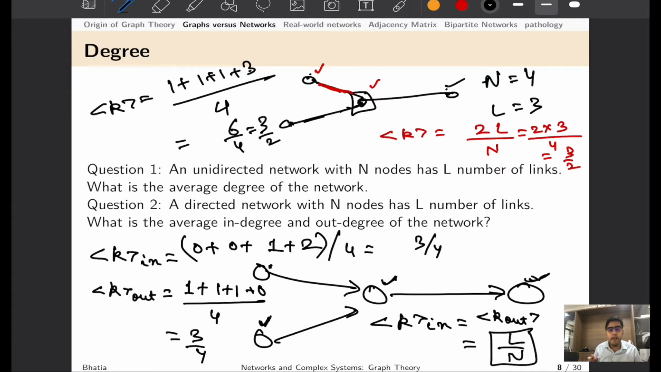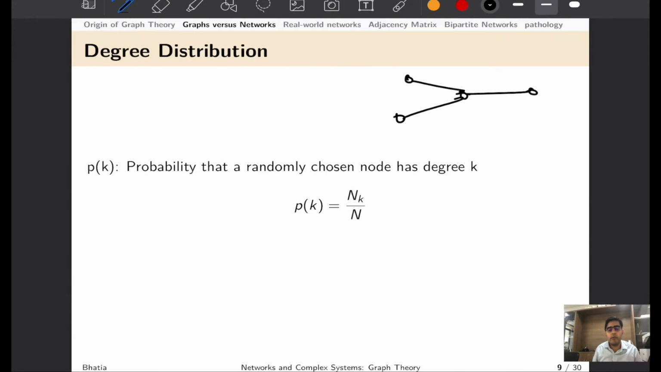So these topological measures of networks would be very important when we go towards quantification of real world networks. Hence it is my humble request that you should go through these concepts very thoroughly, does not matter how small they are. Okay, let us move to the next very important measure of network topology, what we call degree distribution.